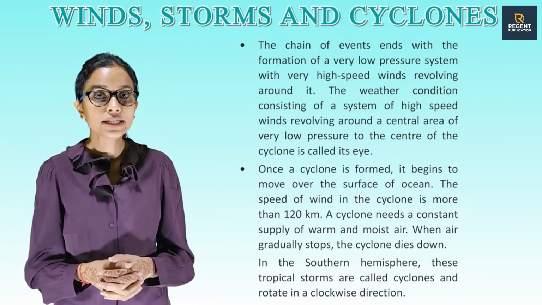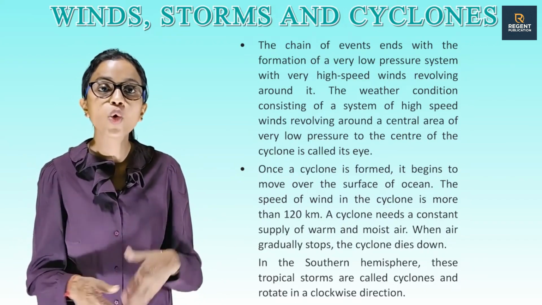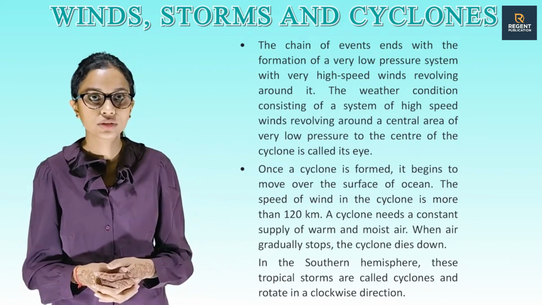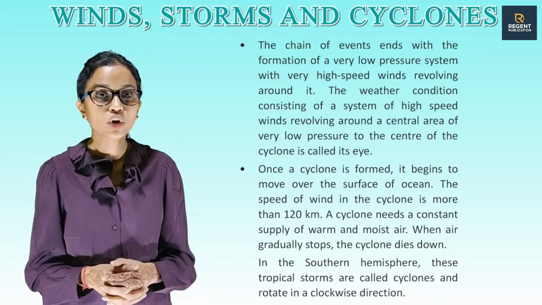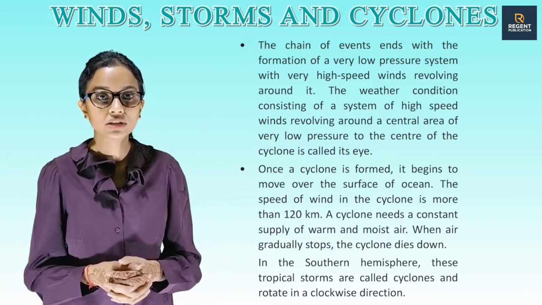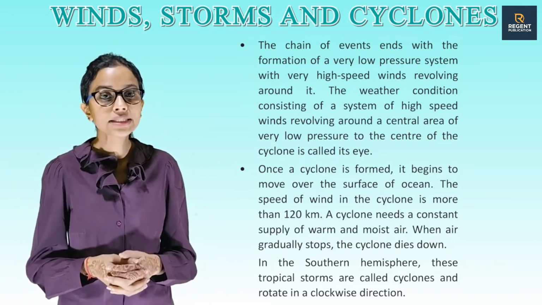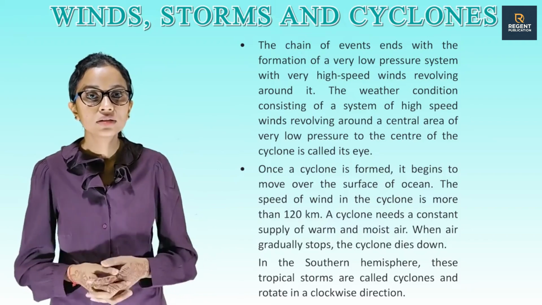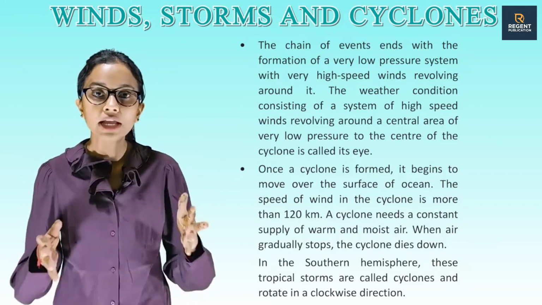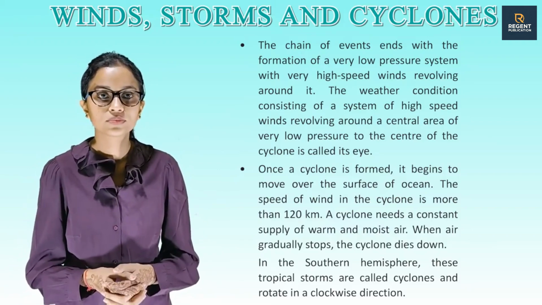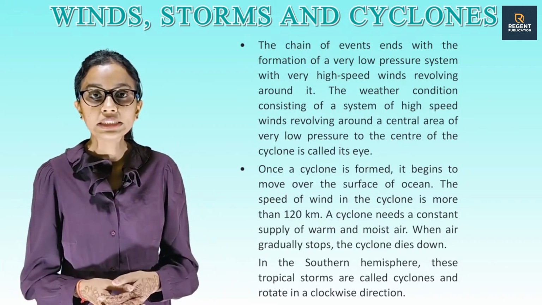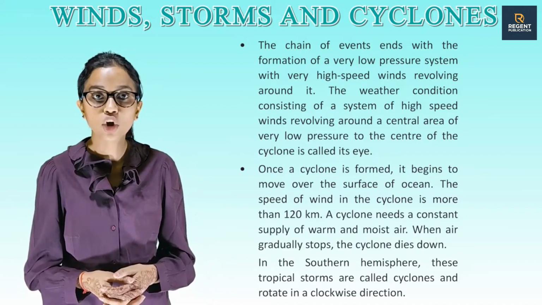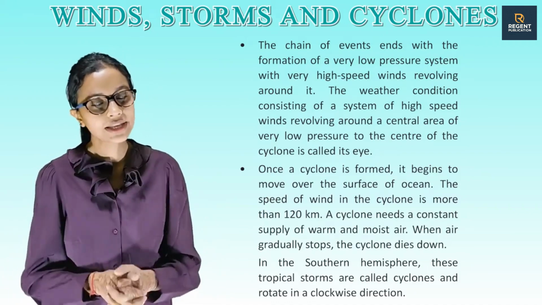Once a cyclone is formed, it begins to move over the surface of the ocean. The speed of wind in the cyclone is more than 120 km per hour. A cyclone needs a constant supply of warm and moist air. When the supply gradually stops, the cyclone dies down. In the southern hemisphere, these tropical storms are called cyclones and rotate in a clockwise direction.